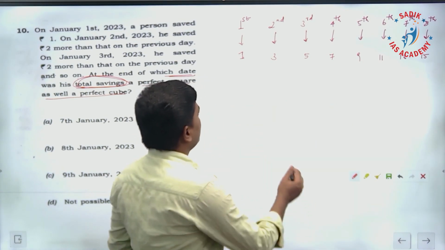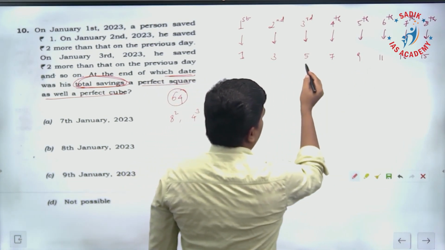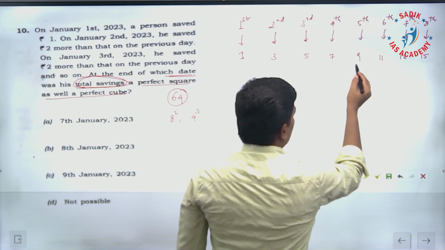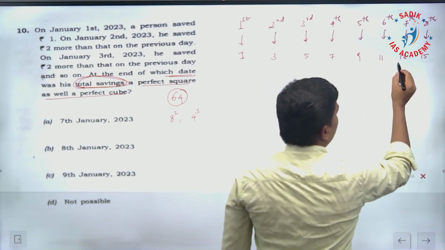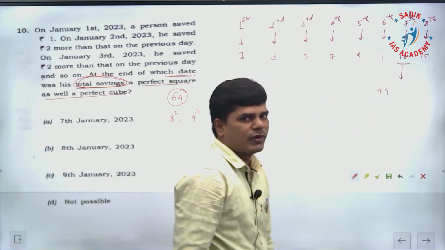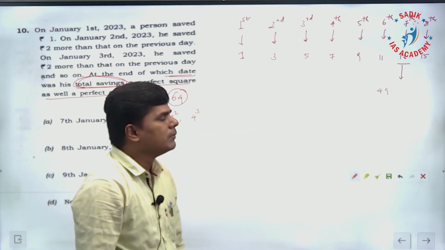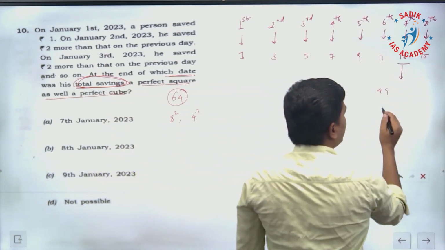So let's add first till the 7th. 1 plus 3 is 4, 4 plus 5 is 9, 16, 25, 36, and till the 7th it is 49. 49 is a perfect square number, but it is not a perfect cube number. Next, take the 8th, add 15.